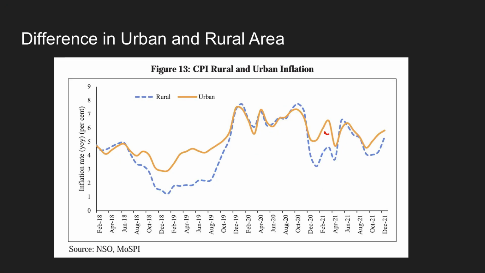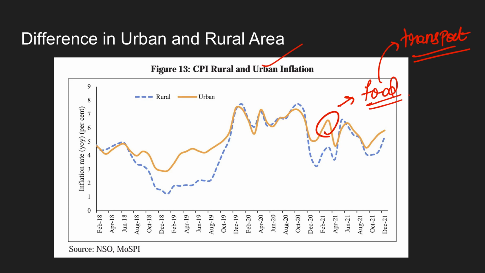And the next thing is, usually in urban areas, CPI is much higher because of food supplies only, because food should be transported. This transport cost is much higher in urban areas because they're getting them from rural areas. That is why CPI urban is slightly higher most of the times.